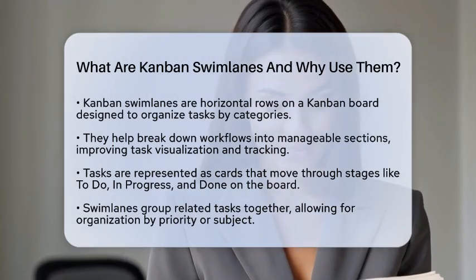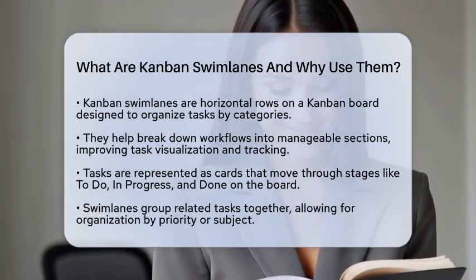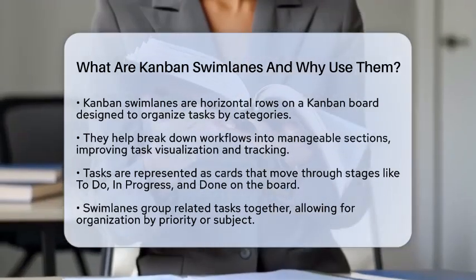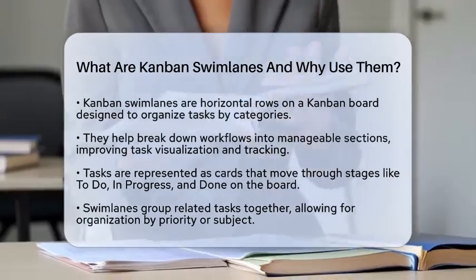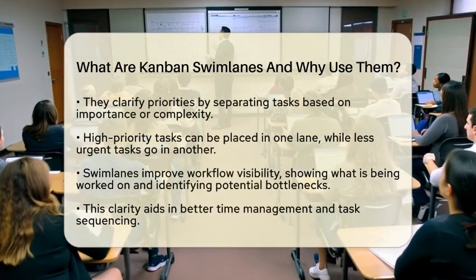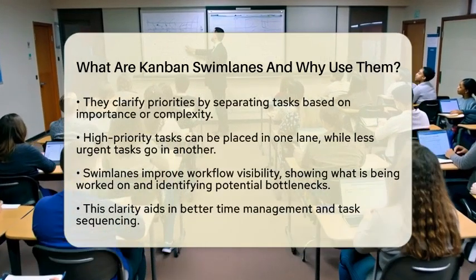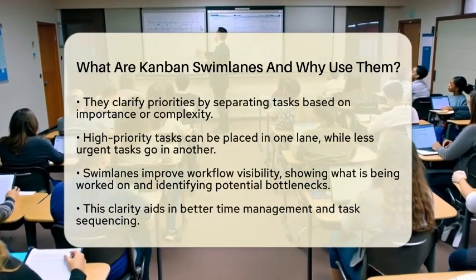At the heart of a Kanban board, tasks are displayed as cards that move through columns representing different stages of work, like to do, in progress, and done. Swim lanes add another layer of organization by dividing the board horizontally. This means you can group related tasks together, such as by priority or subject, all within the same board.